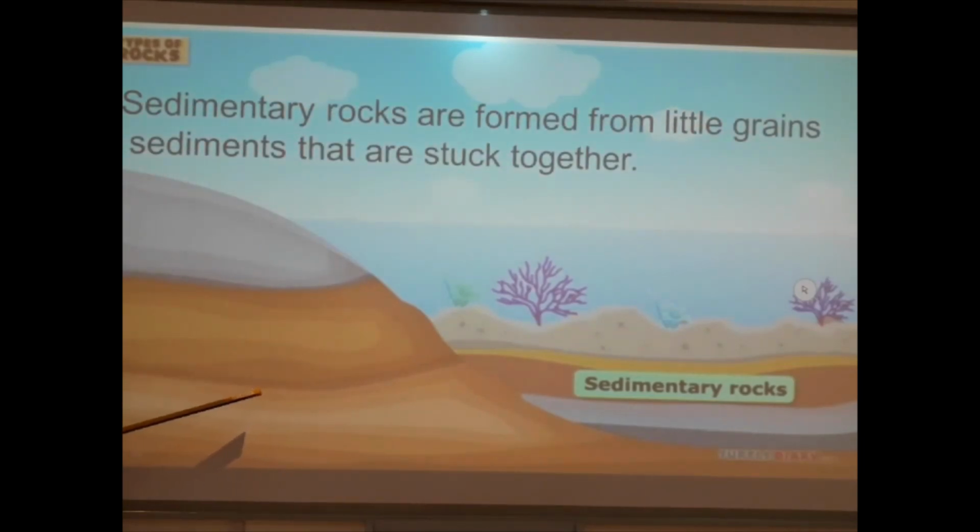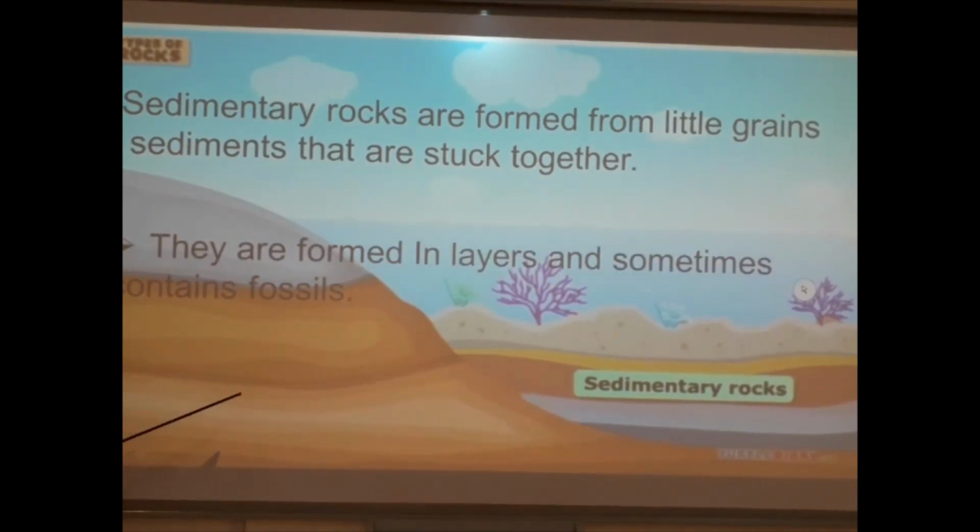So sedimentary rocks are formed from little grains of sediments that are stuck together. When these sediments are deposited at the bottom of seas and oceans, they get stuck together and solidify to form a new rock called sedimentary rock.